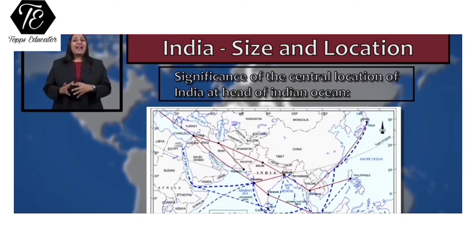Now, if we look at the land routes of our country, India's contacts with the world through its land routes have been far older as compared to the maritime contacts. Now, these routes, the land routes as well as the maritime contacts, have contributed to the exchange of ideas as well as commodities since ancient times. With this, we complete the concept. Thank you.